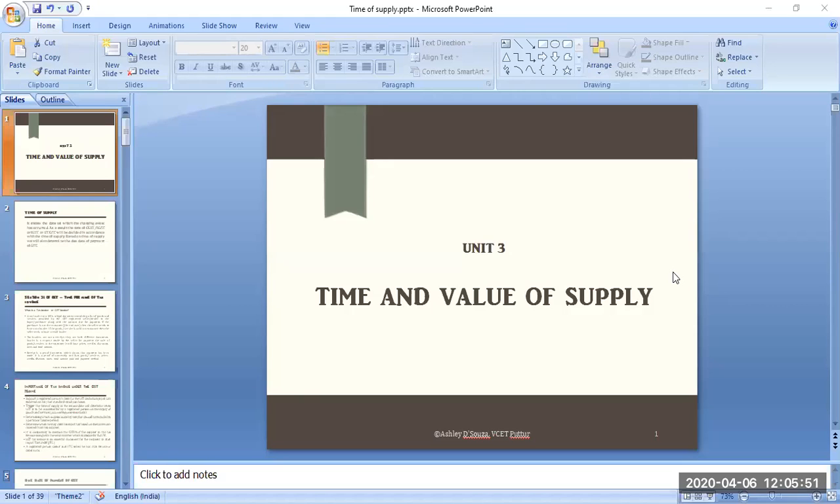In this unit, we are going to cover time of supply and the place of supply. These two topics we are going to cover. If any problems are there, we are going to cover them on time and place of supply. Okay, so let's go ahead with this.